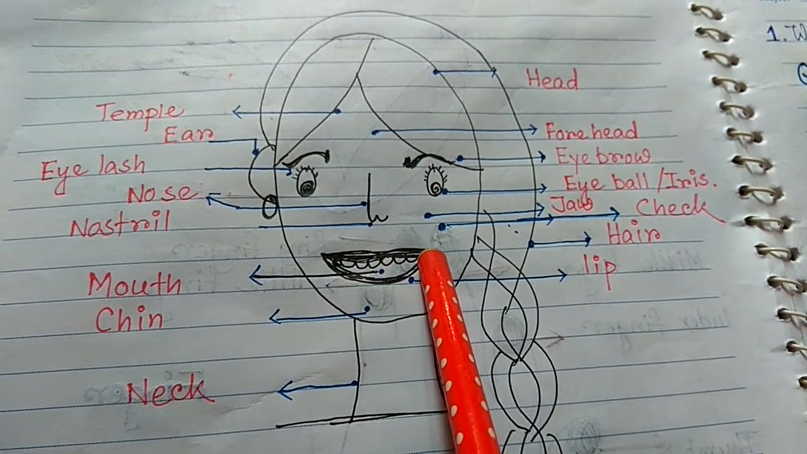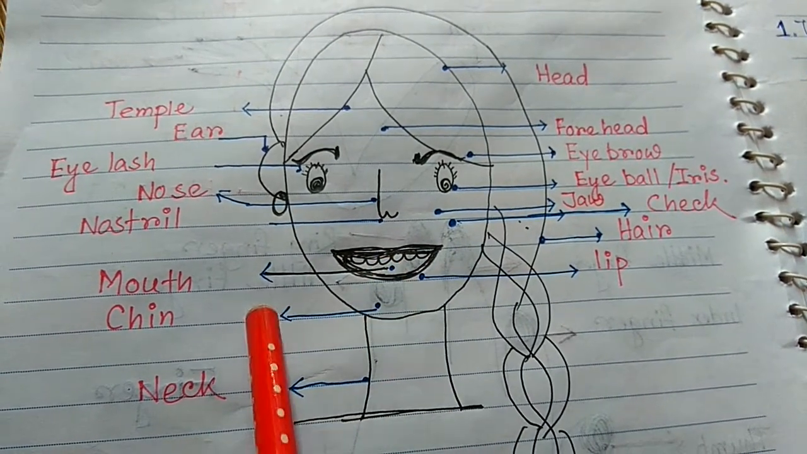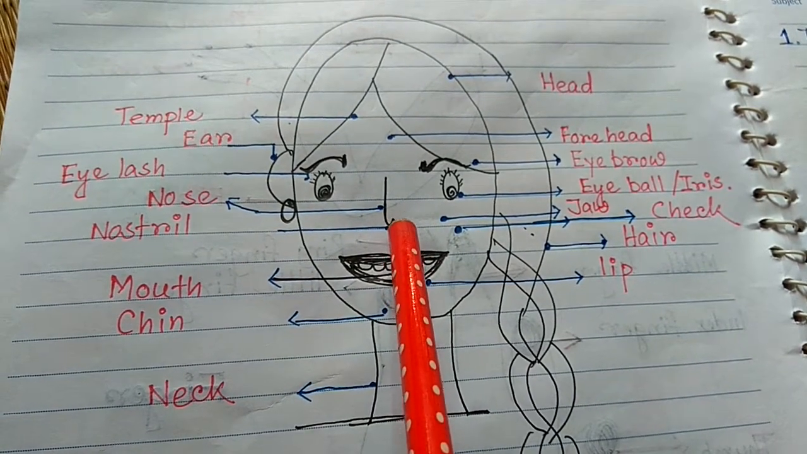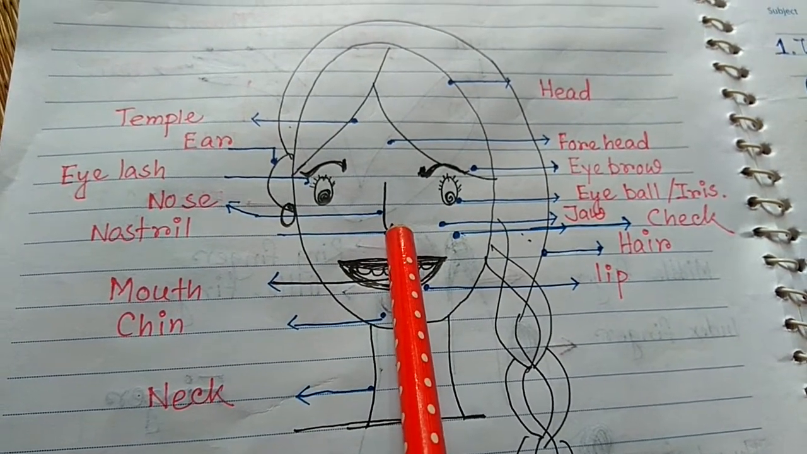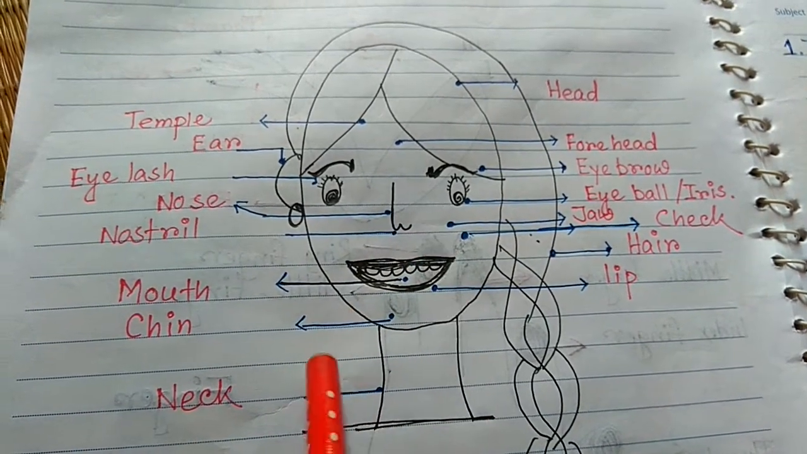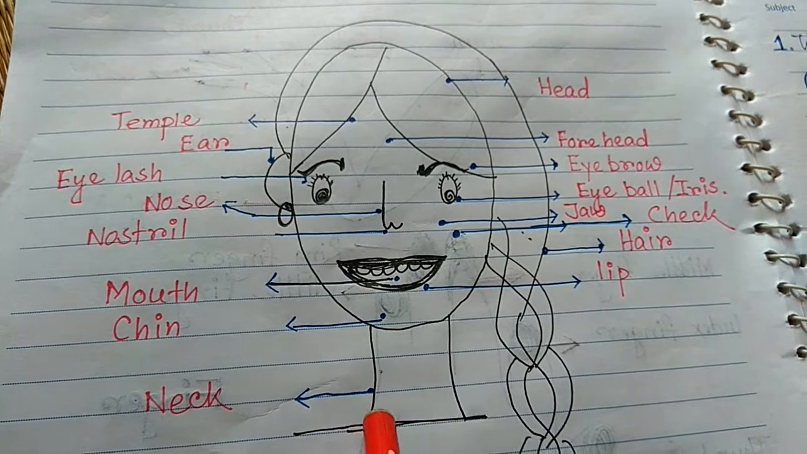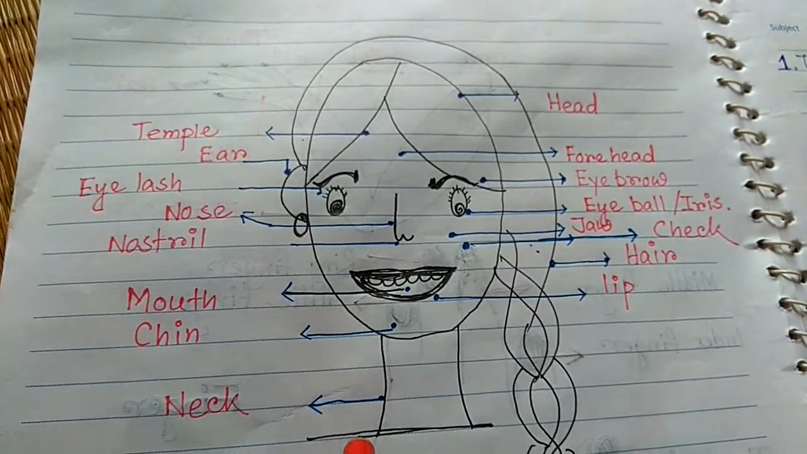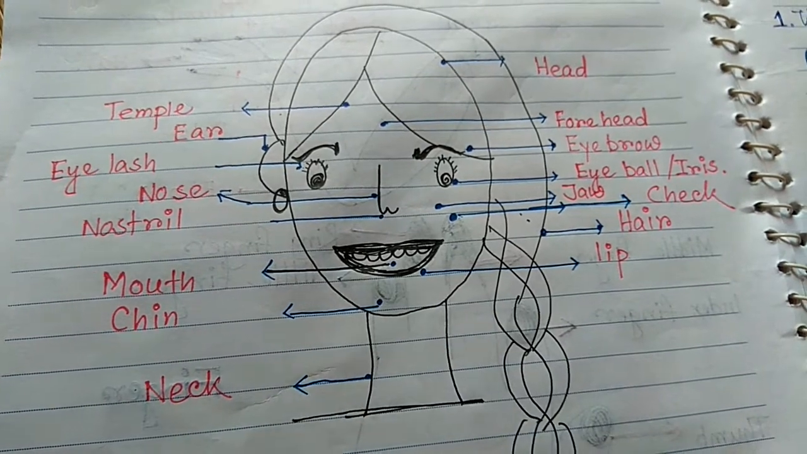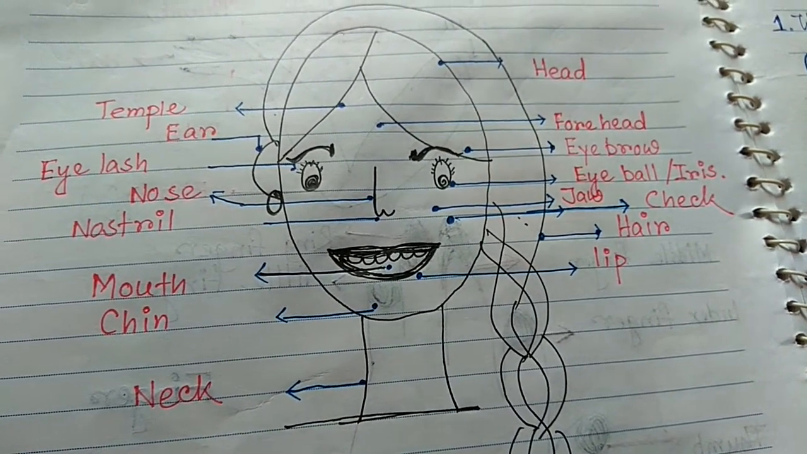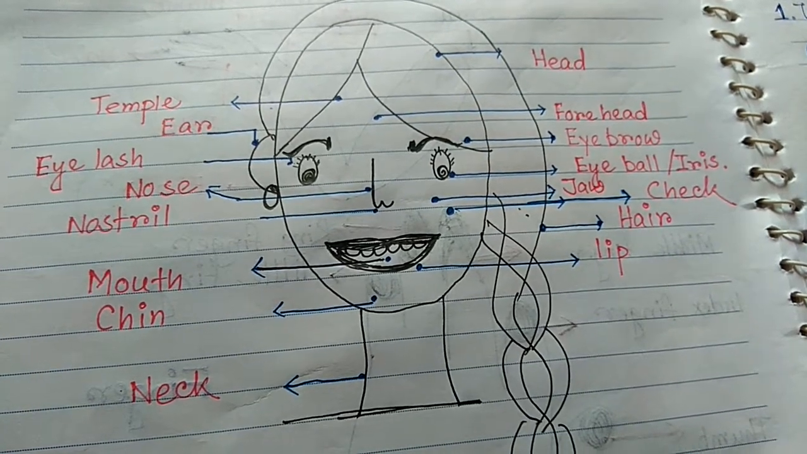And teeth inside. Okay, this is mouth, this is chin, this is nose, and this is where we take the breath, inhale and exhale, that is called our nostrils. And this is neck. Okay, so these are the very simple things we are able to know from this picture. These are the outside body parts of our face.